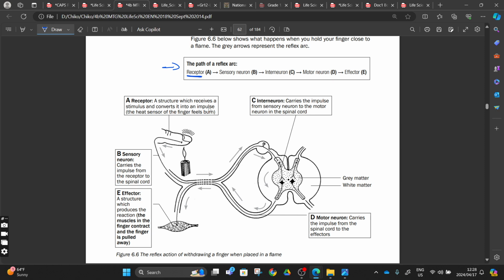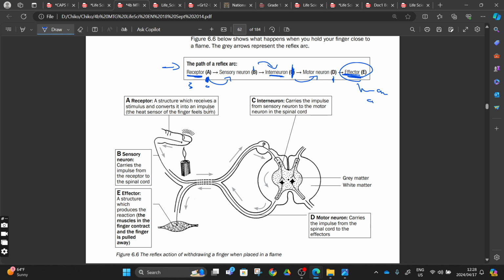We will start with our receptor. Receptor will convert the stimuli into the impulse, and the impulse is going to be passed to the sensory neuron. Sensory neuron is going to release neurotransmitter, and the impulse will be transferred to the interneuron. From interneuron, it is going to produce a neurotransmitter, and the impulse will be transferred to the motor neuron. From the motor neuron, they are also going to release another type of neurotransmitter, and the impulse will be sent to the effector. This one will be the muscles, or the organ, or the gland, right?